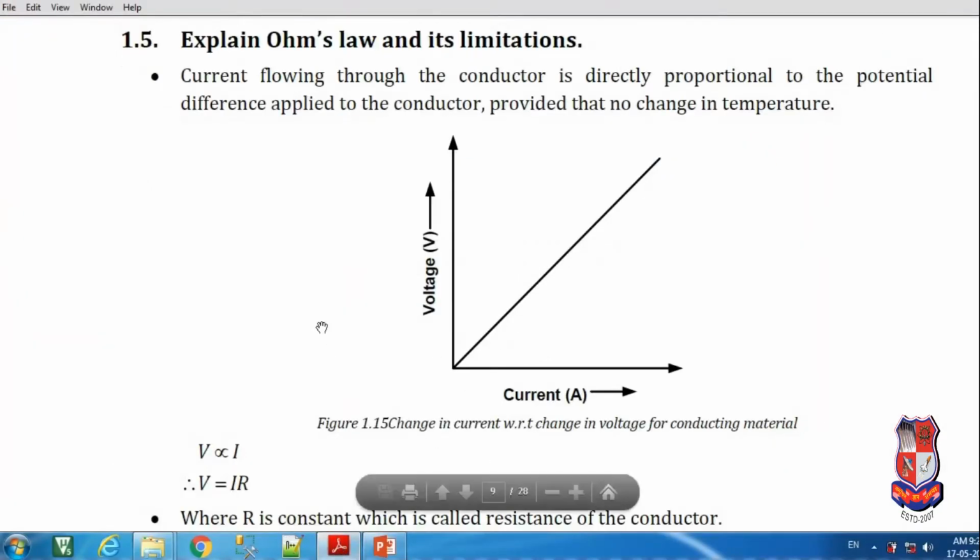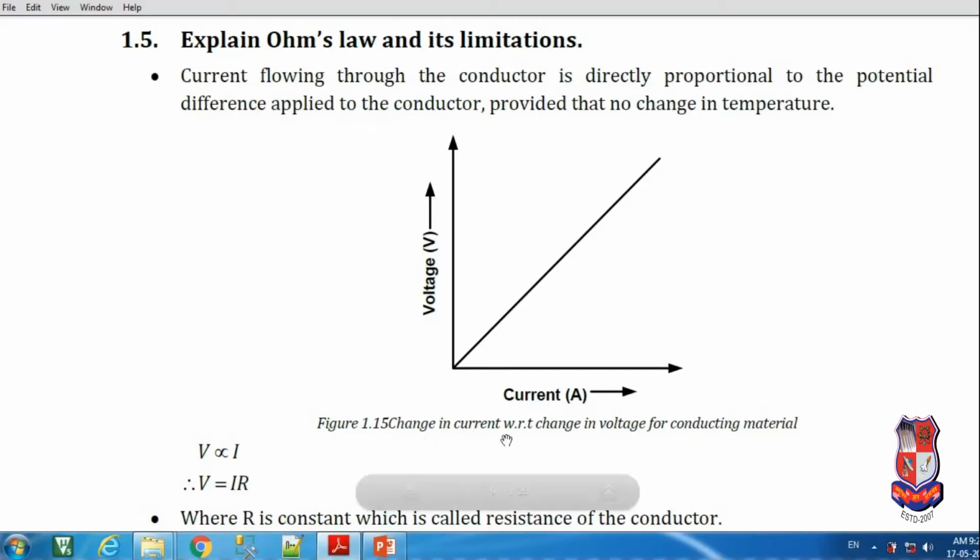So now we are going for the first question: explain Ohm's law and its limitation. The statement of Ohm's law: current flowing through the conductor is directly proportional to the potential difference applied to the conductor, provided that there is no change in the temperature. So if we consider any conductor, the current flowing through the conductor is directly proportional to the voltage without change in the temperature.